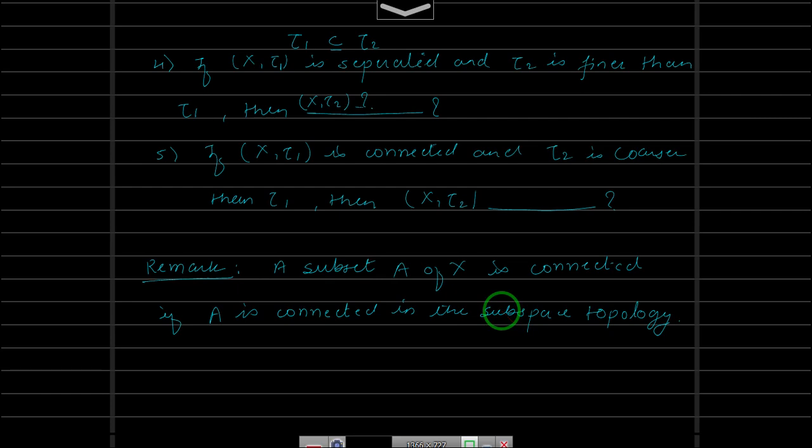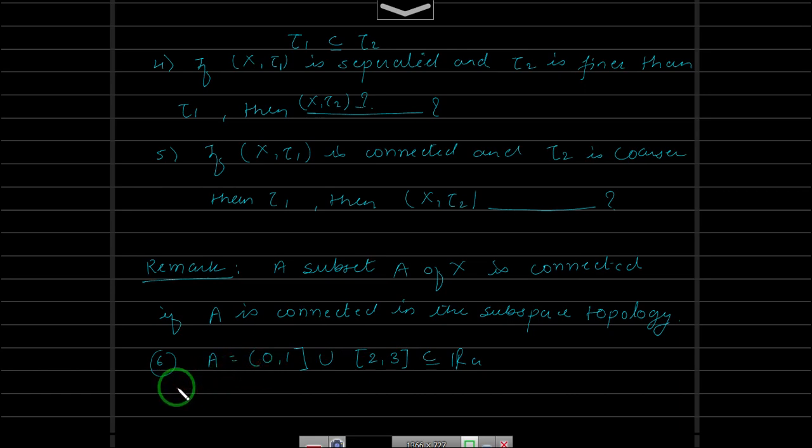Okay, as an example, let's take an example based on this remark itself. Example 5.6. Let us take A in R with usual topology, say open interval (0, 1) union closed interval [2, 3], which is a subset of R with usual topology. The question is whether A is connected. And as the remark says, you have to check in the subspace topology. So we need to check whether A is connected in the subspace topology. The answer for this is it's not connected.